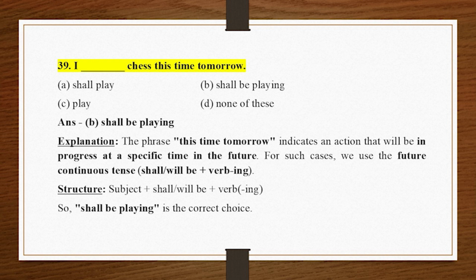For such cases, we use the future continuous tense, shall or will be plus verb ing. Structure. Subject plus shall or will be plus verb ing. So, shall be playing is the correct choice.